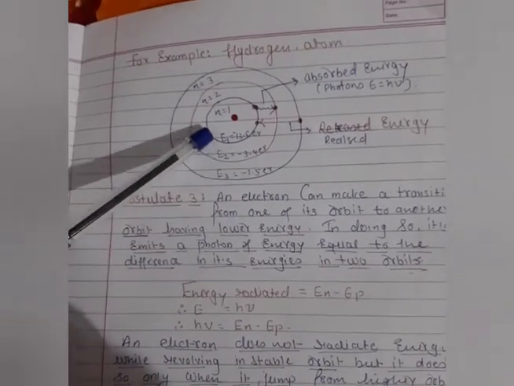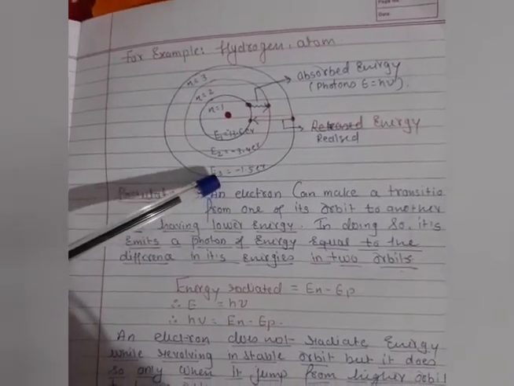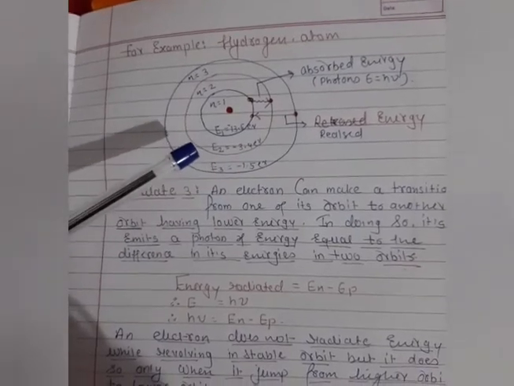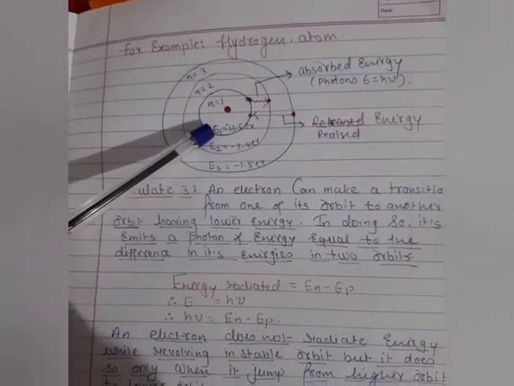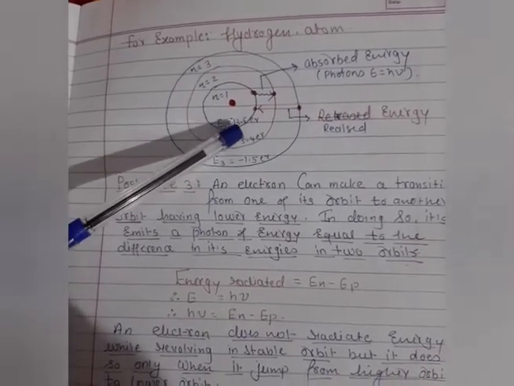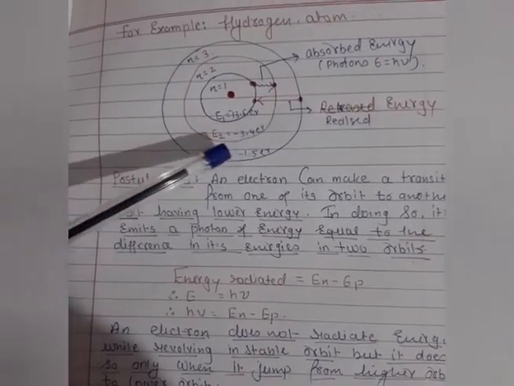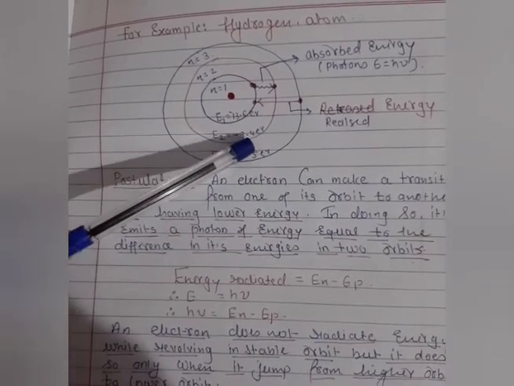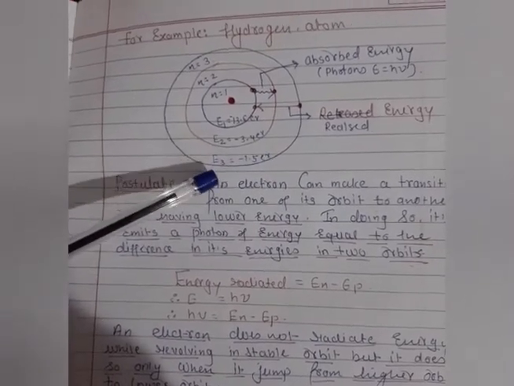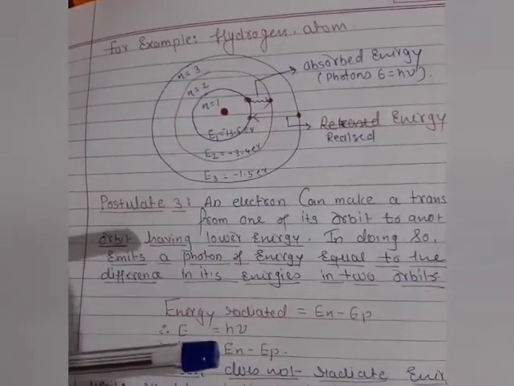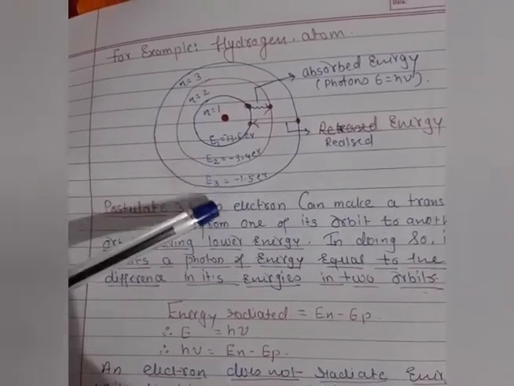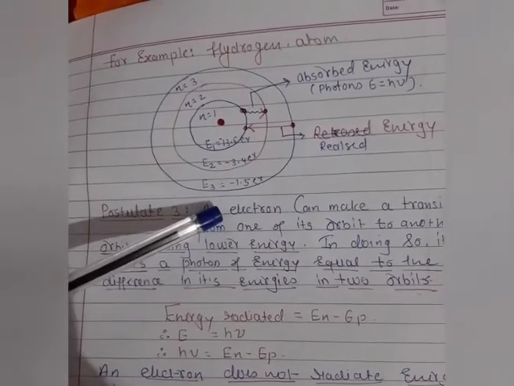How to get the fixed energy, students, we will study in detail in the next video, but here, as an assumption, we can say this. For example, for the first orbit it is minus 13.6 electron volt. For the second orbit, minus 3.4 electron volt. And for the third orbit, minus 1.5 electron volt. The energy is fixed for each orbit.